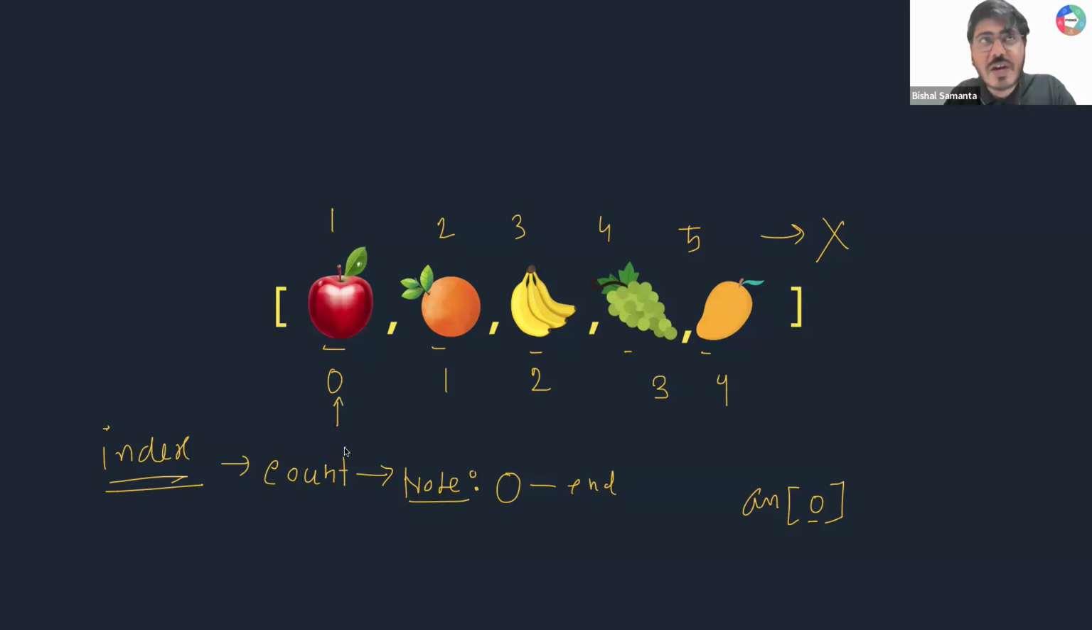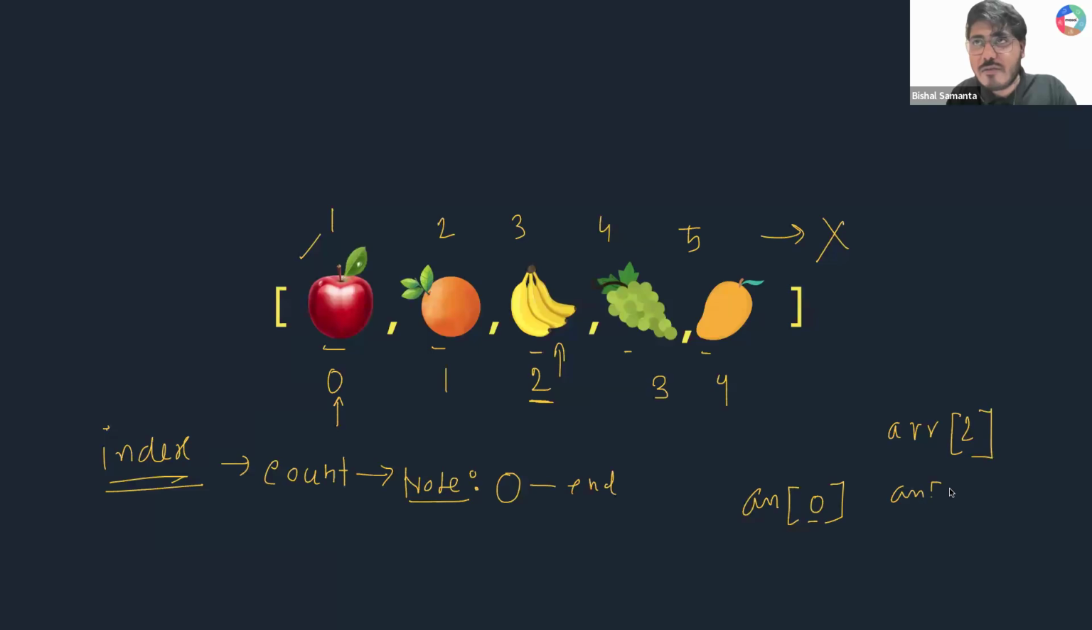Array of 0 means array of index 0. Everyone is able to see, array of index 0 पे कौन सा element present है? Element apple is present here, guys. Can you tell me what I am supposed to get if I write array of 2? I'm not supposed to get orange. Why? Because array of 2 means array of index 2. So 0, 1, 2 is supposed to give me what? Banana in this output, right?